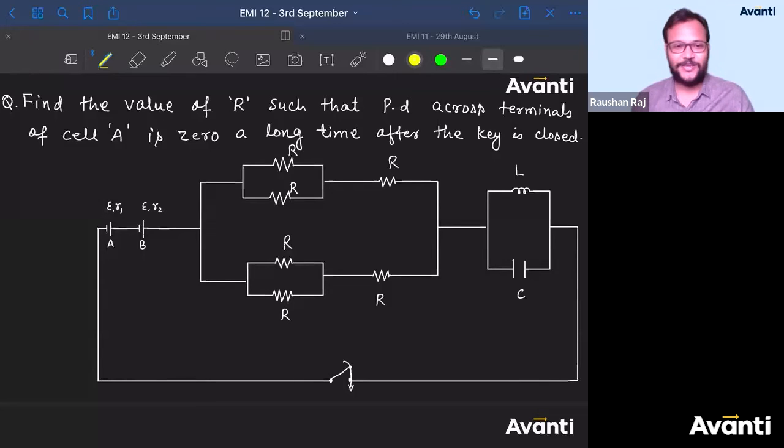It's E1, E2, it's E, R1, E, R2. The internal resistances are R1 and R2, and the EMF of the cell is E and E, both of them having the same E. Find the value of R such that the potential difference across the terminals of cell A is 0 a long time after the key is closed. Pranav is saying 0.